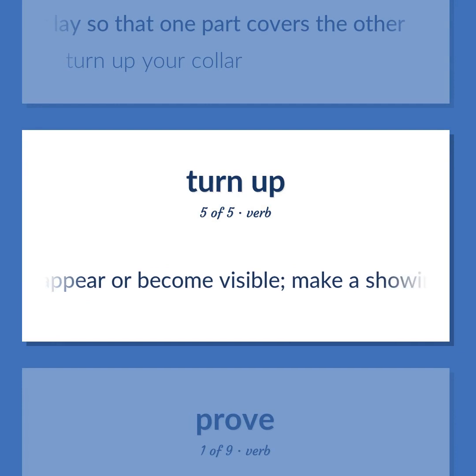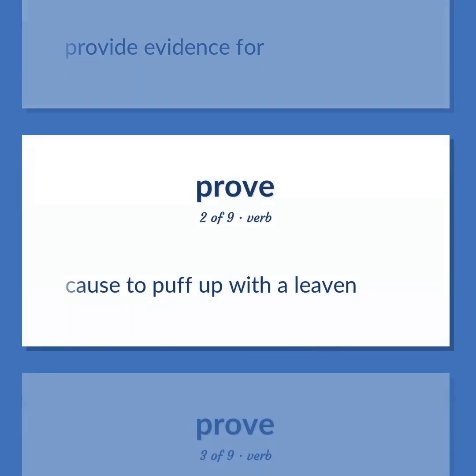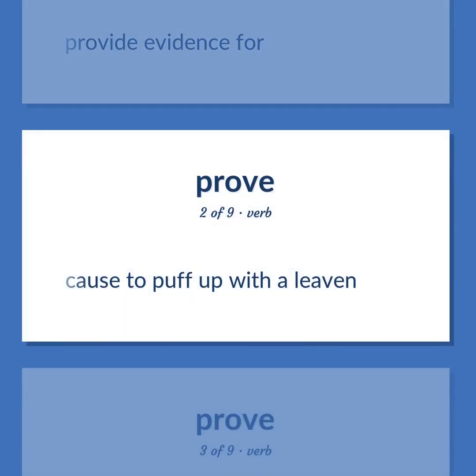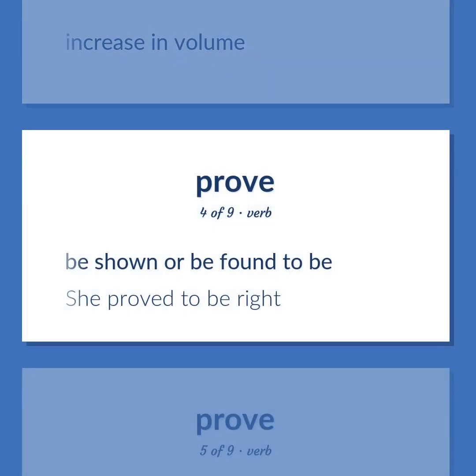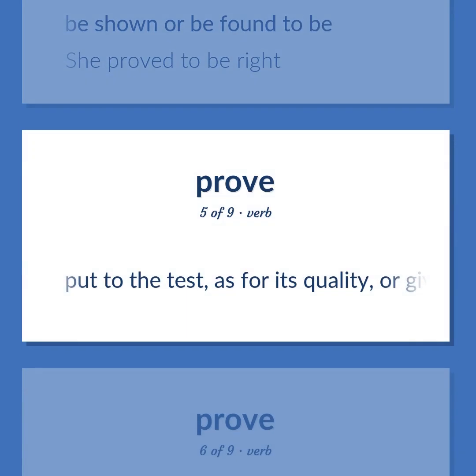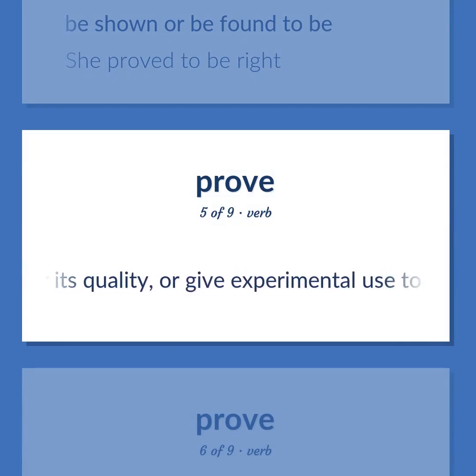Appear or become visible. Make a showing. Provide evidence for. Cause to puff up with a leaven. Increase in volume. Be shown or be found to be. She proved to be right. Put to the test, as for its quality, or give experimental use to.